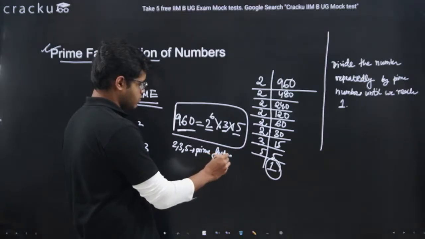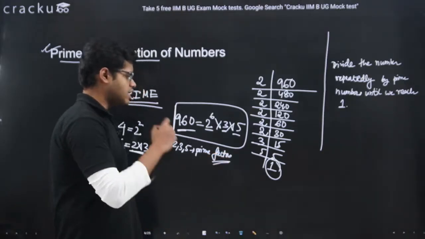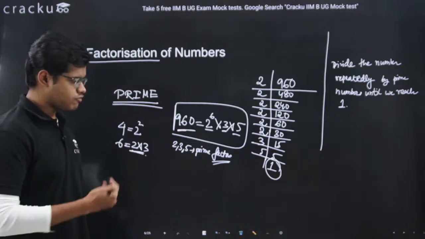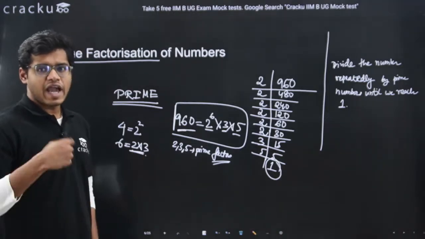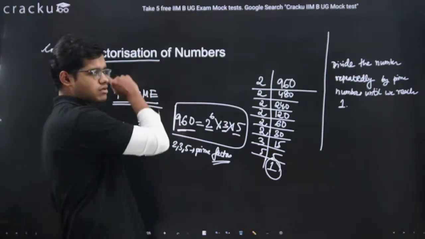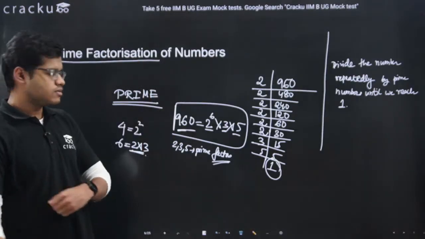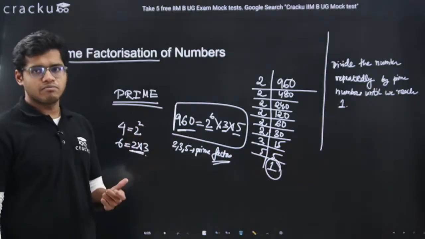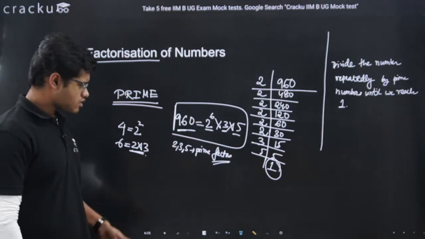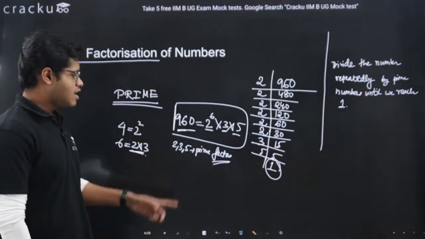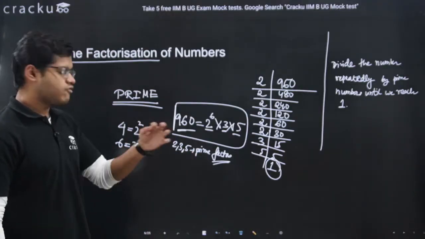The term factors we will learn in detail in further slides, but for now, a factor of a number means any number which can divide this number. The prime numbers which divide a number are called its prime factors. For 960, the prime factors are 2, 3 and 5.